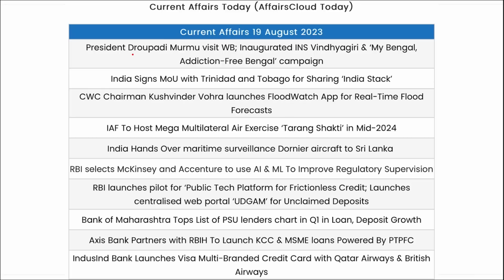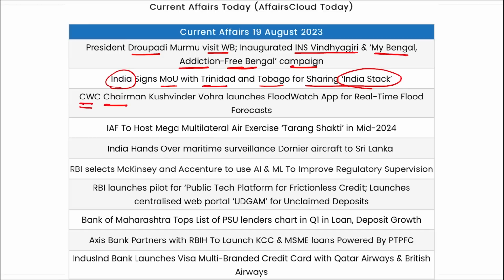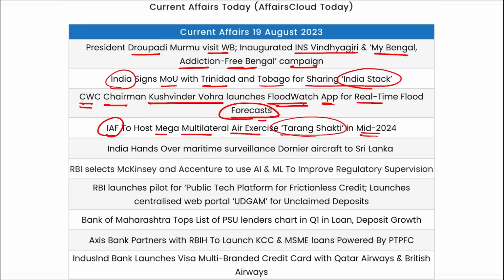Now let's go for one-liner revision. President Draupadi Murmu ma'am visited West Bengal. This was her second visit to West Bengal after becoming president, and she inaugurated INS Vindhyagiri and the My Bengal Addiction Free campaign. Then India has signed an MOU with Trinidad and Tobago for sharing India's tech. CWC Chairman Kushvinder Vohra has launched the Flood Watch application for real-time flood forecasts. IAF to host mega multilateral air exercise Tarang Shakti in mid-2024.